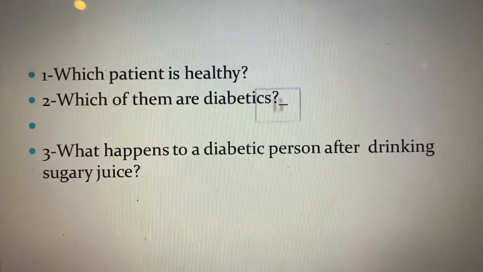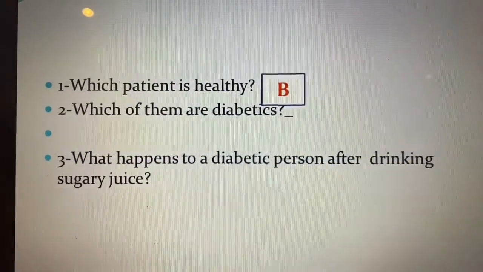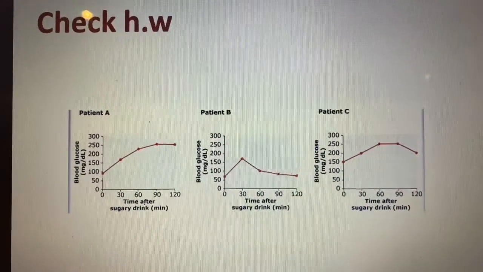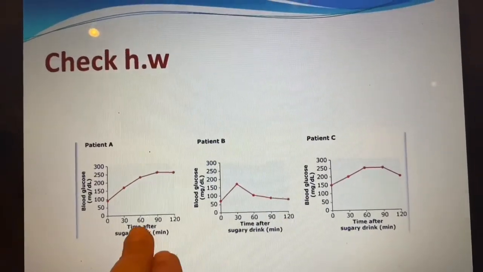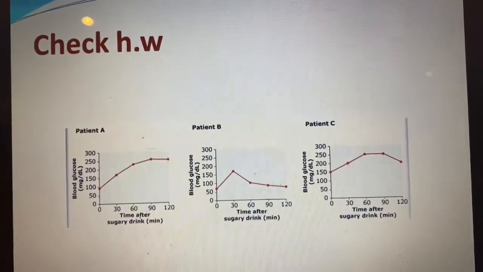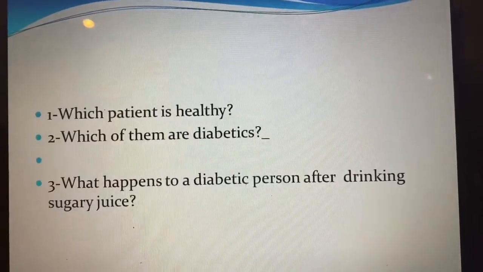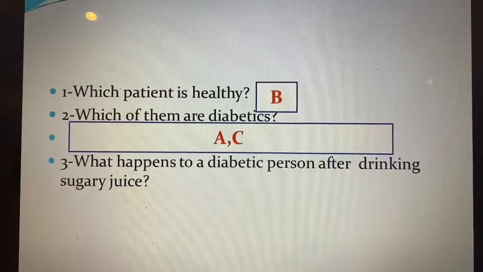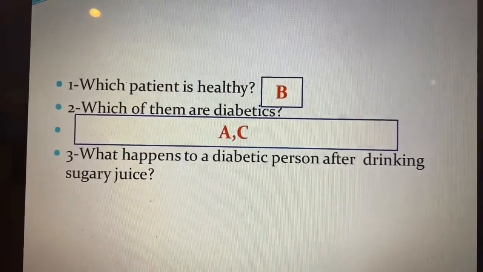So B is the answer. Which of them are diabetic? Let us find out which of them are diabetic. يعني the glucose level will not go back to its normal level. As you can see, A and C are diabetic because يعني here it goes back a little bit but not to its normal level. Okay, so A and C are the answers.